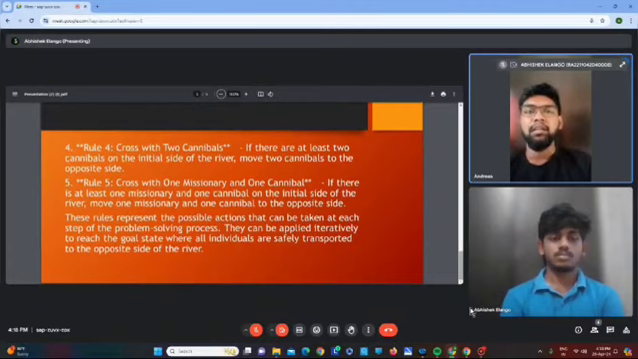Finally, these rules represent the possible actions that can be taken at each step of the problem solving process. They can be applied iteratively to reach the goal state where all individuals are safely transported to the opposite side of the river. Now, let's take a glimpse of this game.